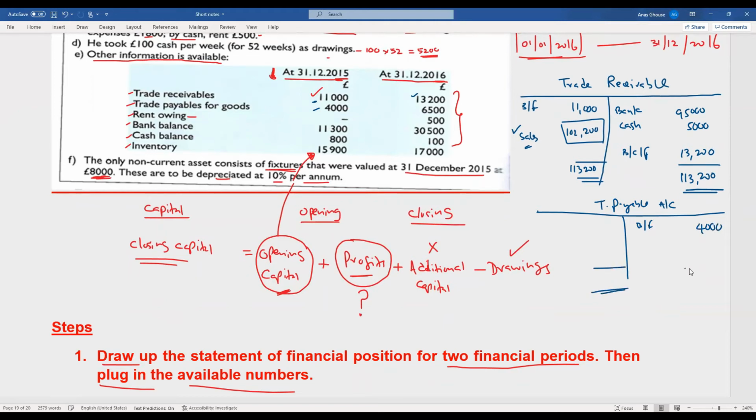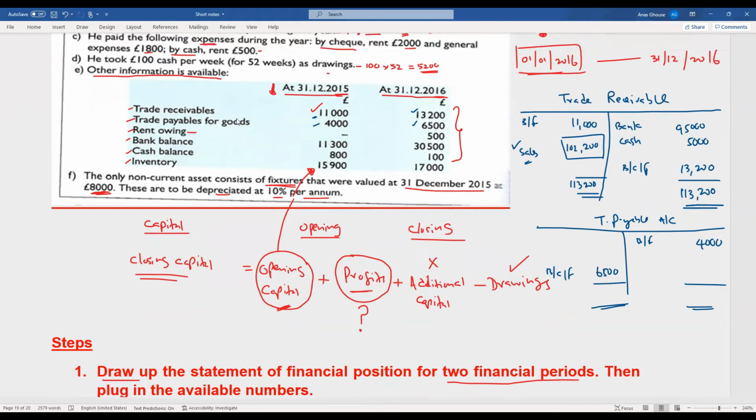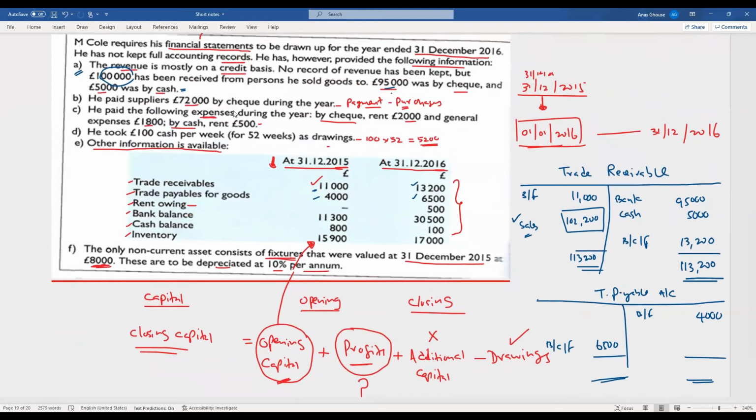Then let's take the balance carried forward. How much? 6,500. So how much has been paid during the period? 72,000. Okay. So 72,000 has been paid. So therefore bank credit, debit trade payables account.